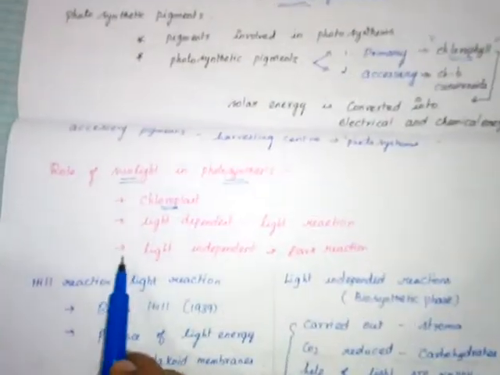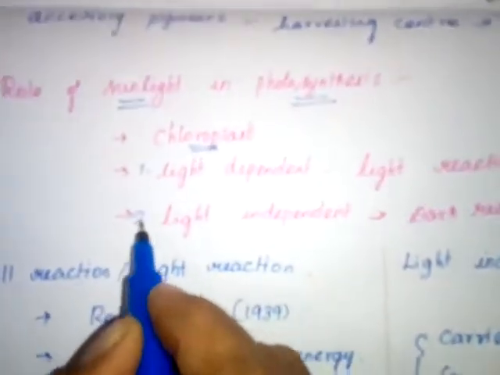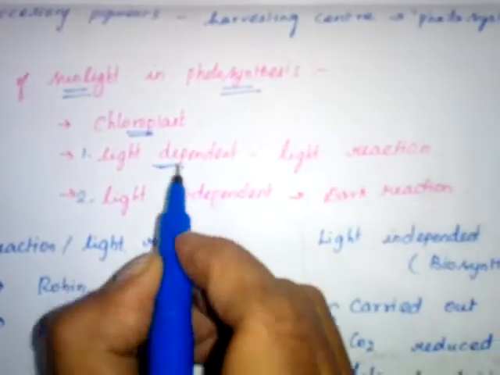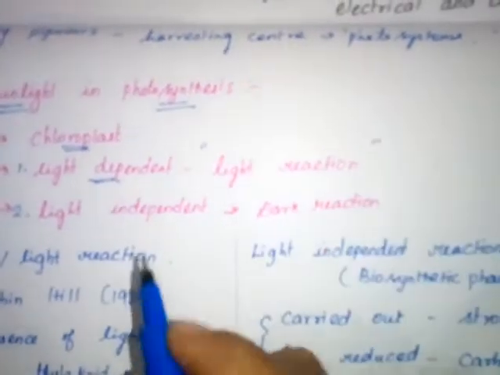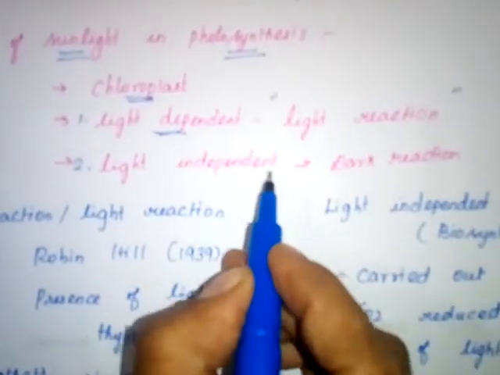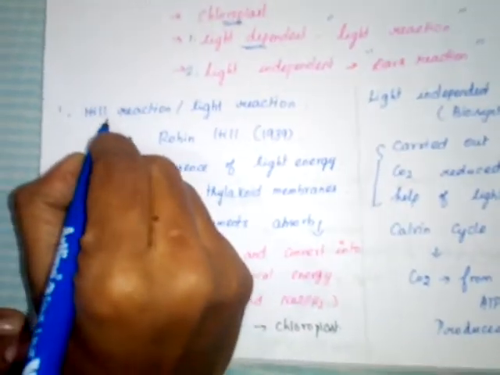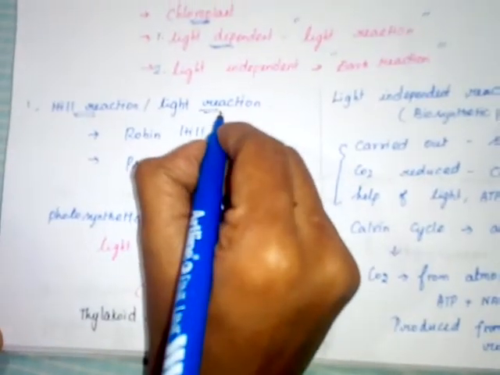Photosynthesis is divided into two types: light dependent reaction and light independent reaction. The light dependent reaction is otherwise called the light reaction. The light independent reaction is otherwise called the dark reaction. What is the difference between light reaction and dark reaction? First of all, let us discuss the light reaction.